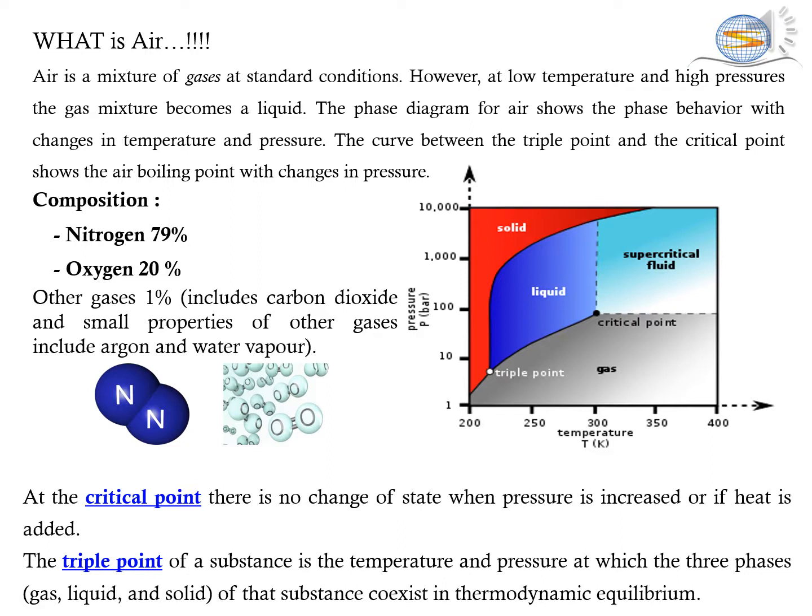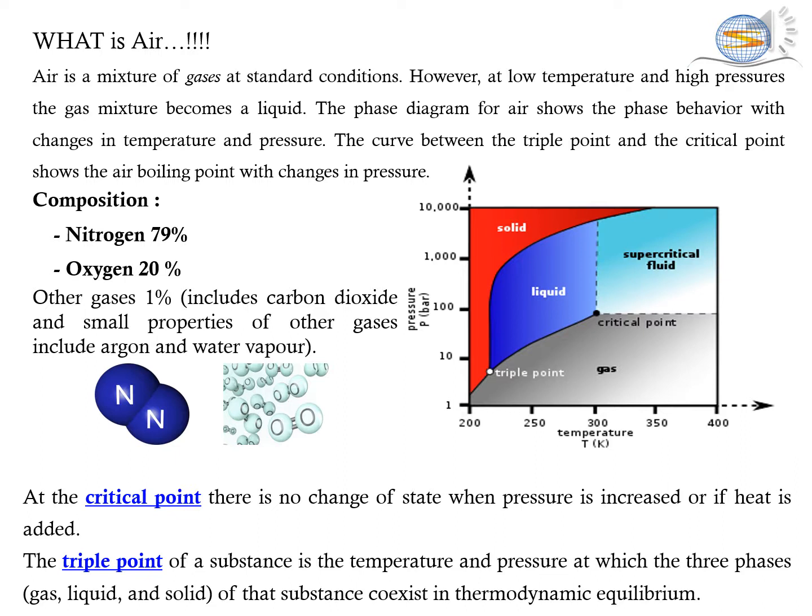So this phase diagram shows the behavior of air at different temperature and pressures. X-axis stands for the temperature and Y is for the pressure. There are 2 points. One is the triple point and second is the critical point. The critical point shows the air boiling point with the change in the pressure, and triple point shows the temperature and pressure at which three phases, that is liquid, gas and solid, exist in thermodynamic equilibrium.